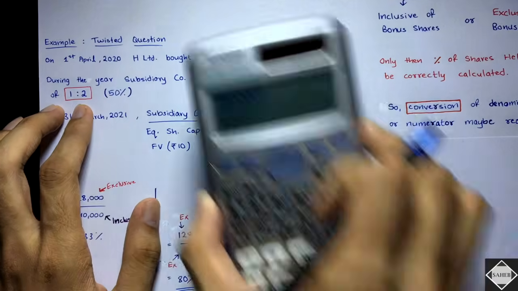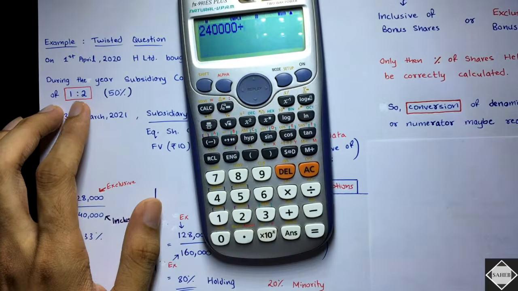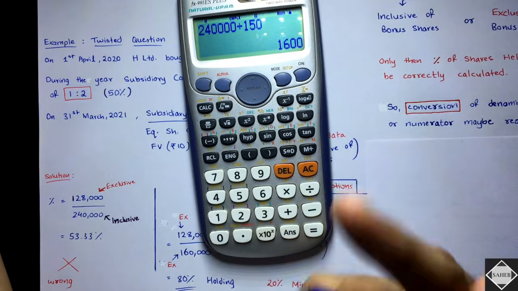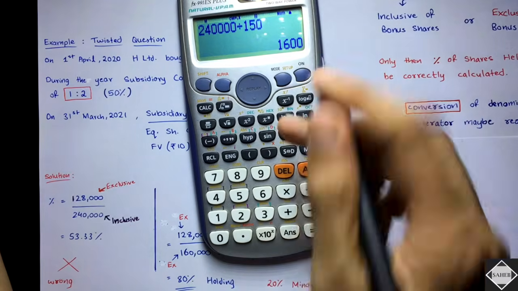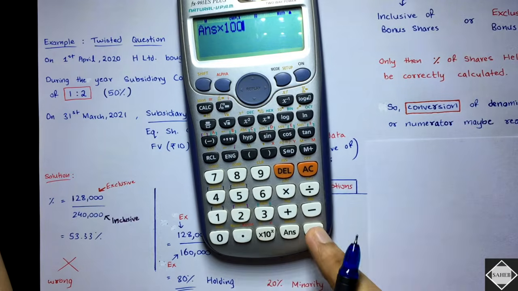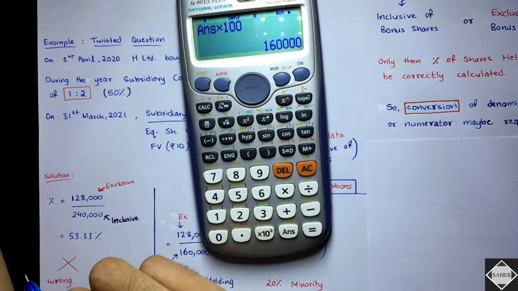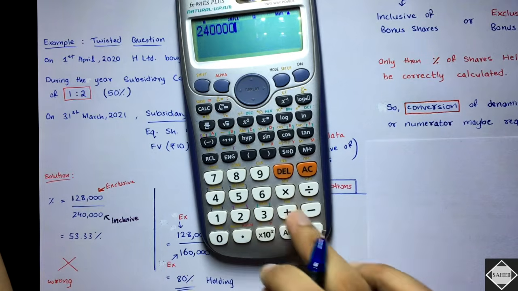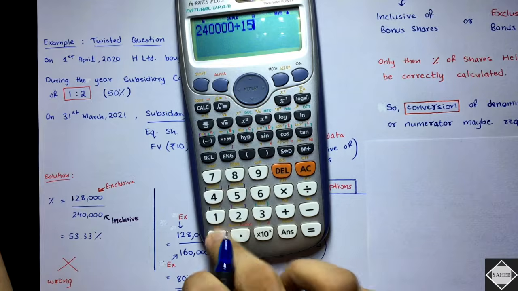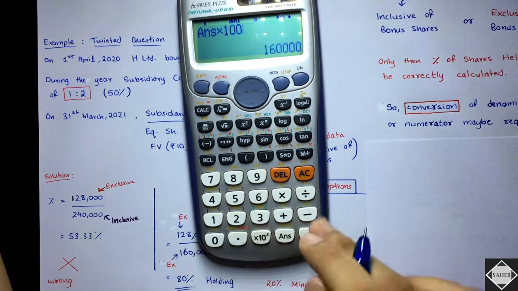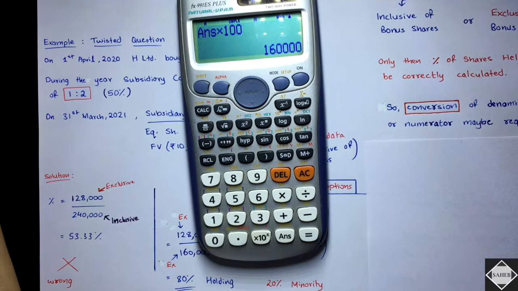So right now this 2,40,000 is at 150%. Divided by 150, you will get what is 1%. Just multiply by 100, and you will come to exclusive of bonus: 1,60,000 shares. Did you understand what I did? 2,40,000 shares divided by 150, you got 1%, into 100, that's equal to 1,60,000 shares.